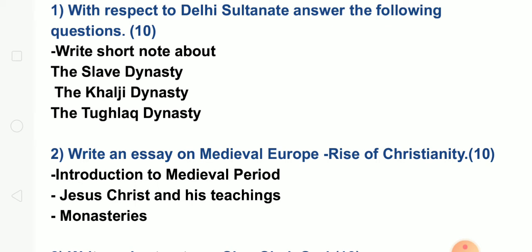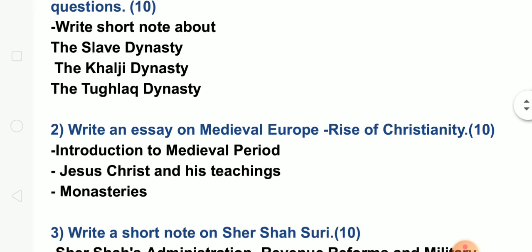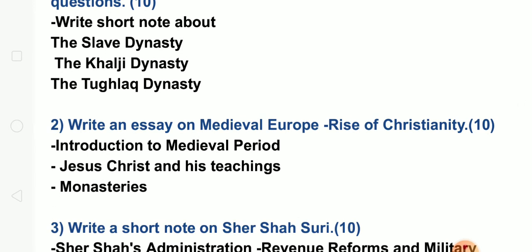Moving to the second one: write an essay on medieval Europe, rise of Christianity. It is the first semester syllabus, but whatever we have studied and is there in your textbook, in the first 2 chapters, you can write from that. The topics you have to write under that are introduction to the medieval period, Jesus Christ and his teachings, and monasteries. Monasteries come in the second chapter. You can check your textbook and write accordingly.